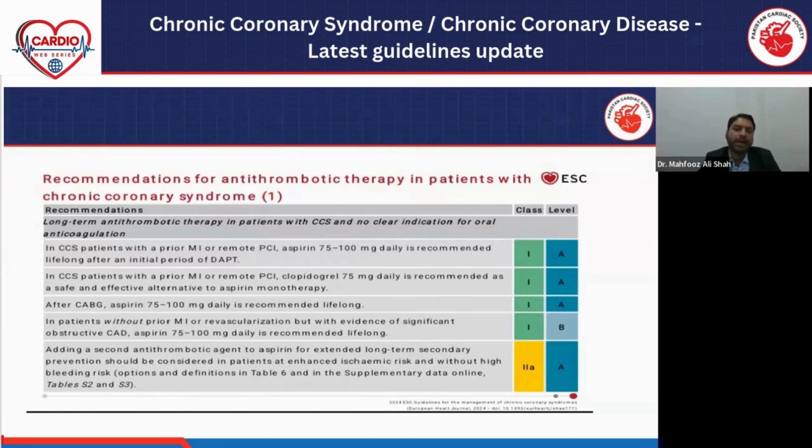After CABG, we can give lifelong aspirin 75 to 100 milligram, a class 1 recommendation. And patients without prior MI or revascularization but with evidence of significant coronary disease, we also give a lifelong recommendation of aspirin at a dose of 75 to 100 milligram.